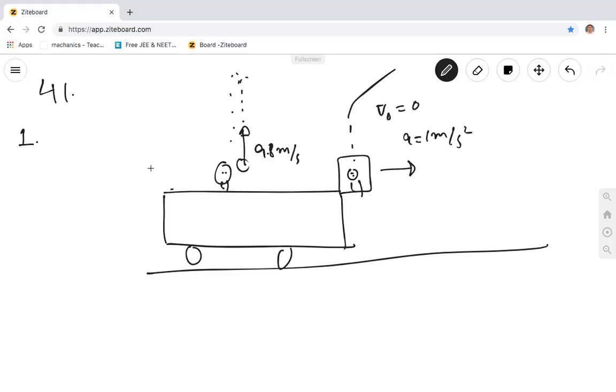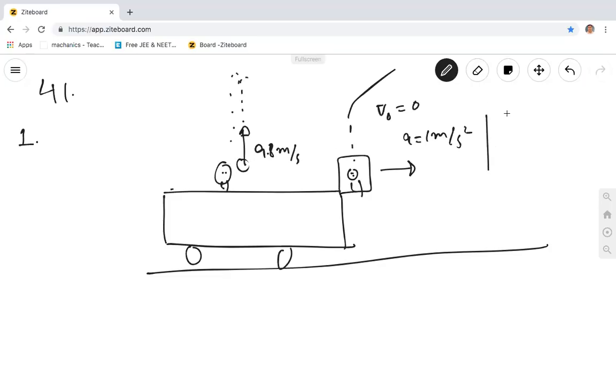First of all, the question is, how far behind the boy will the ball fall? Can you tell me, when the boy throws the ball up and it comes back, how much time it takes to come back?